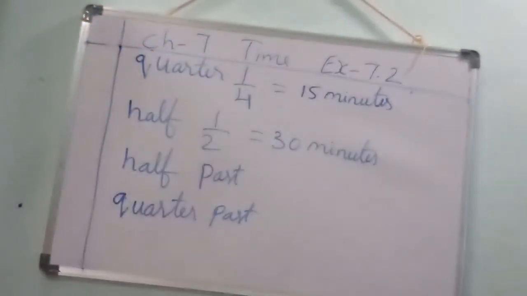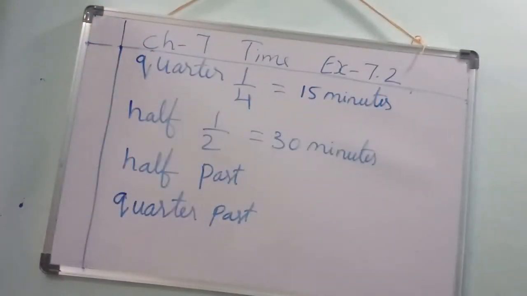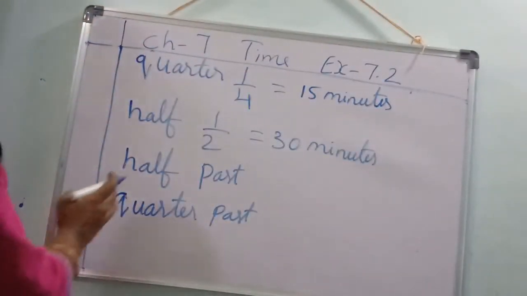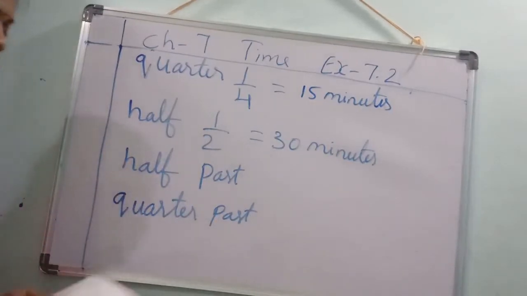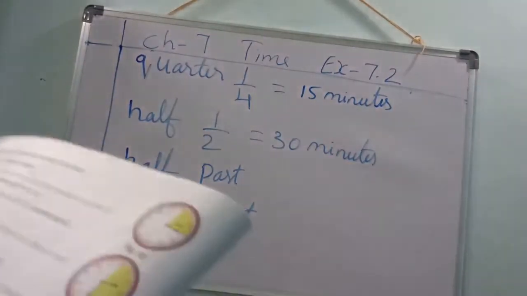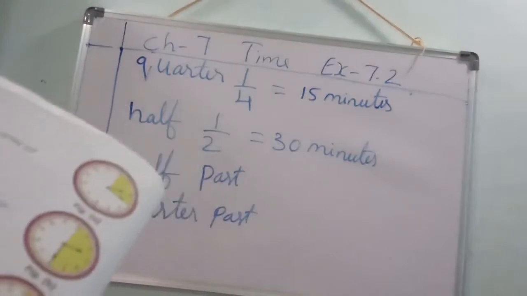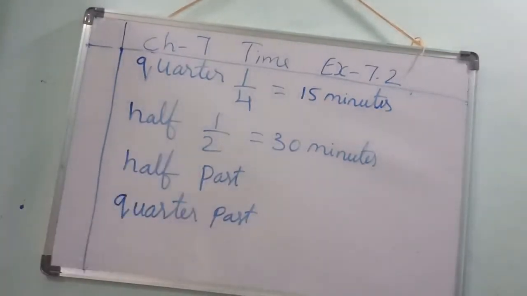Quarter to 2 means what? Still 15 minutes is there. Understood? Quarter to 2 o'clock, quarter to 3 o'clock, quarter to 5 o'clock, quarter to 7 o'clock means what? Still 15 minutes is there. Past means over. Understood?